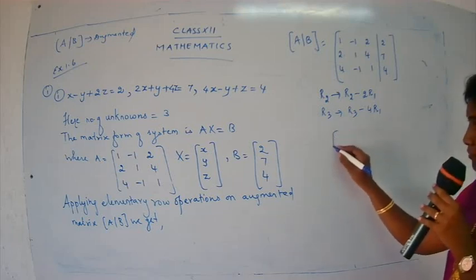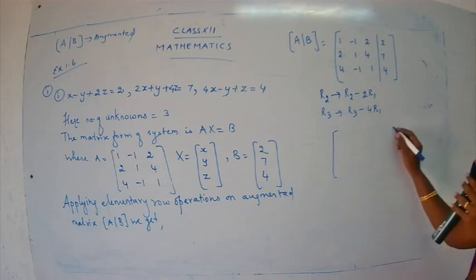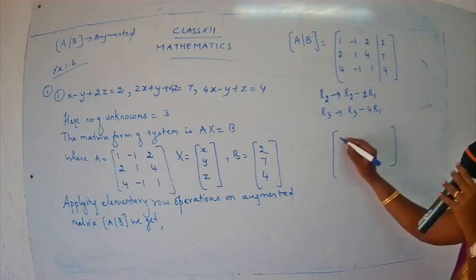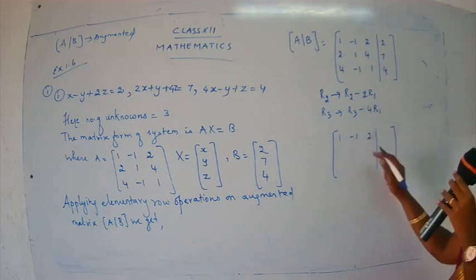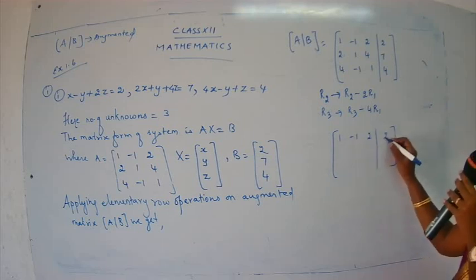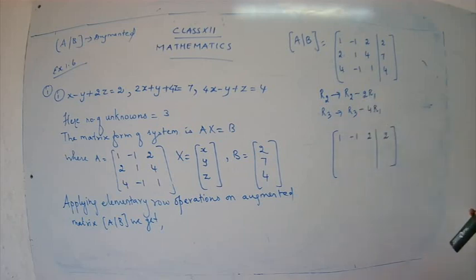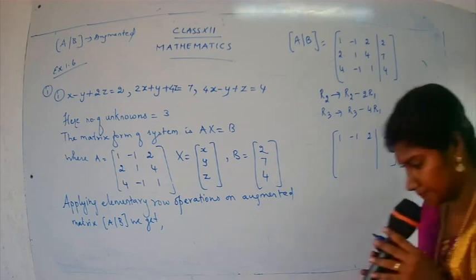So I just give you some time, you complete your work and just keep it ready. No need to change the first row. The first row remains the same: 1, minus 1, 2 and 2 here. And now change row 2 and row 3 and just wait for my answer.